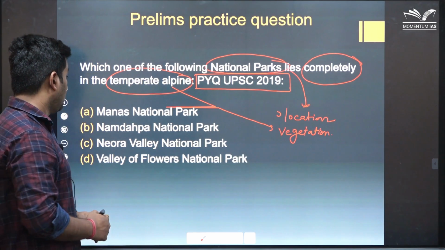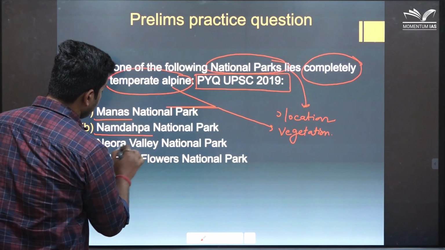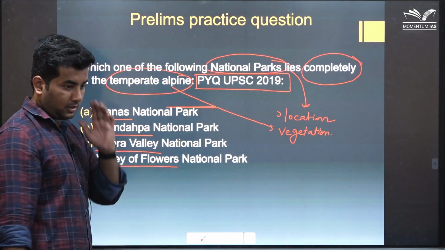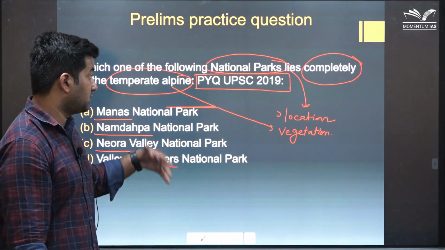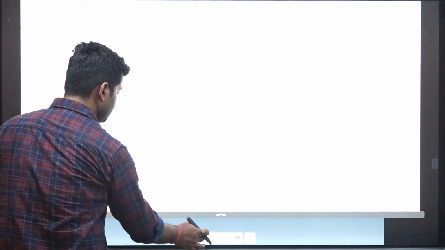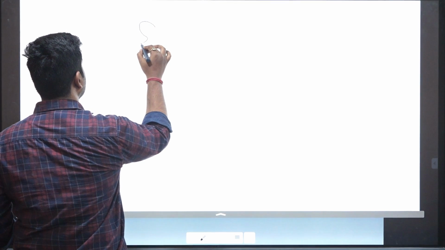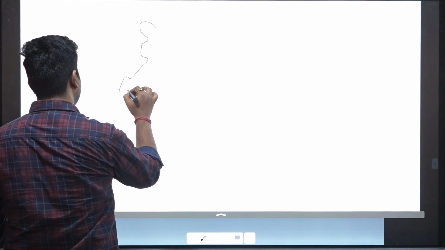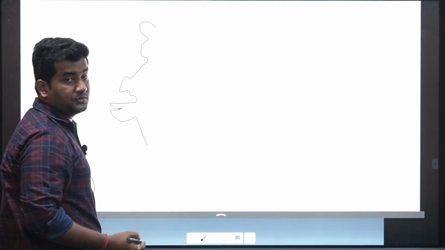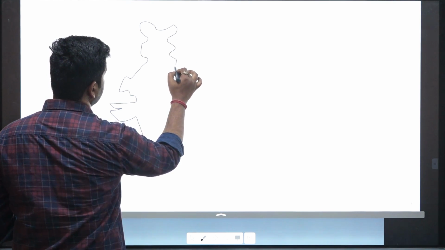So the national parks given are Manas National Park, Namdapha National Park, Neora Valley National Park and Valley of Flowers National Park. Now how are we going to discuss this? Let's see. By the way, you should also learn how to draw a map of India. This will be very useful for you as far as mains questions are concerned.